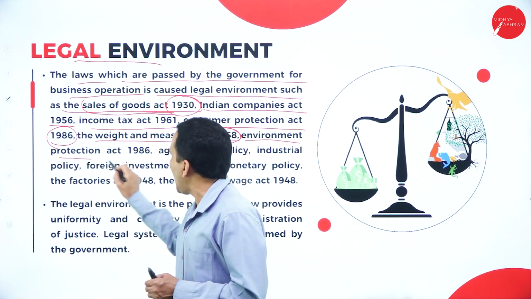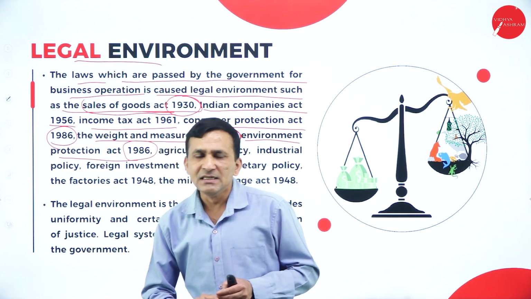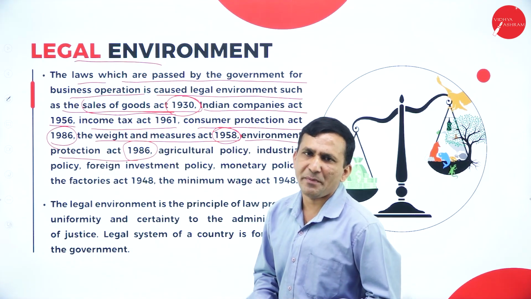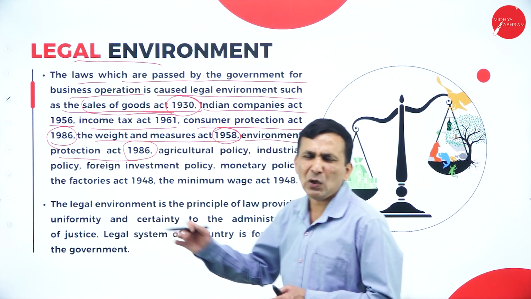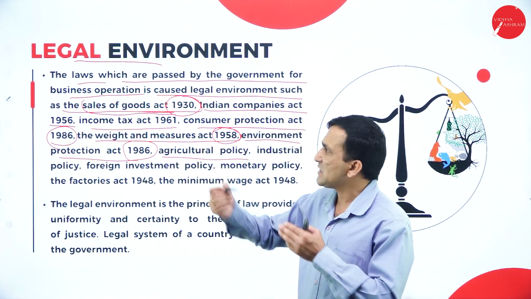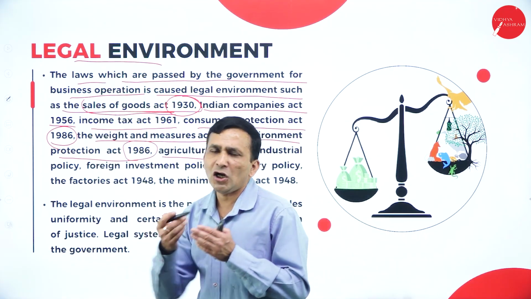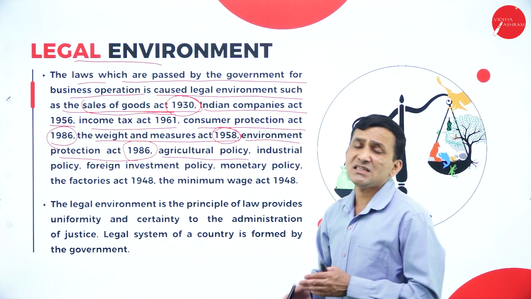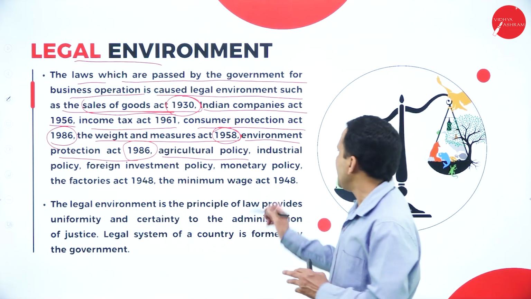Environmental Protection Act 1986. So of course they want to protect the environment. That's why the government has made compulsory acts which are related to protection of the environment. Then agriculture policy, because not only for law, not only for acts, there are too many policies related to business which are made by the government.